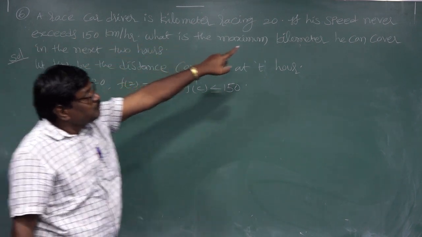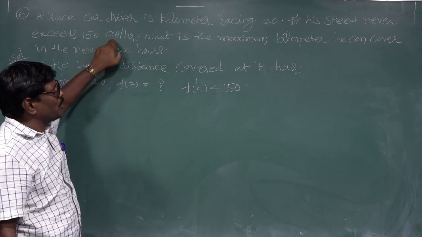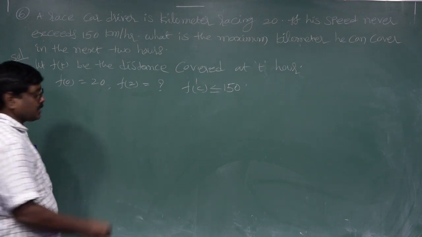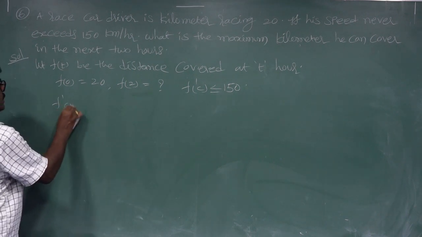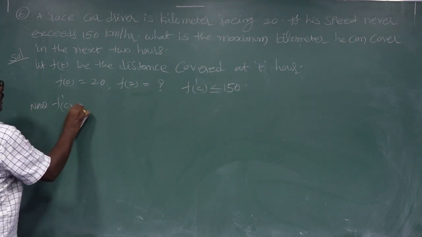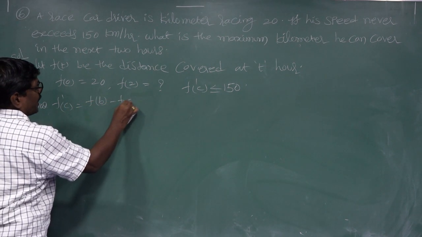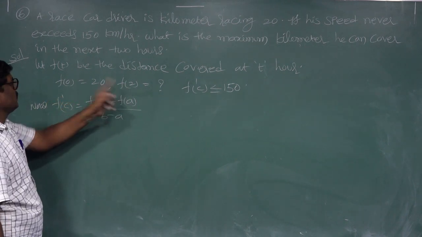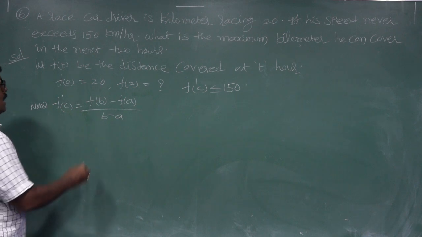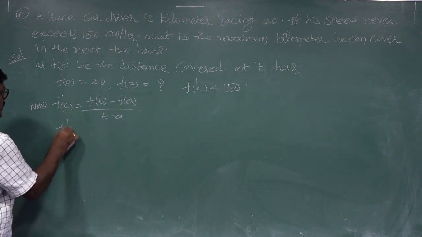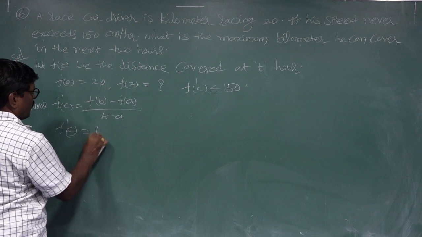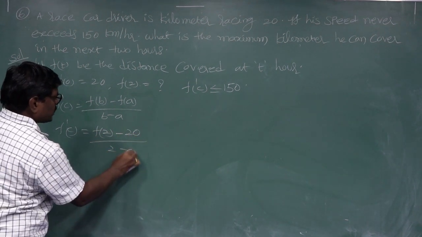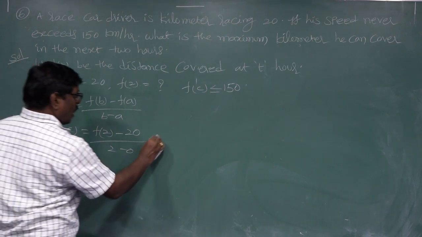That his speed never exceeds 150 kilometers. f'(c) is less than or equal to 150 kilometers. Now f'(c) is equal to (f(b) minus f(a)) by (b minus a). Here a is equal to 0, b is equal to 2. So f'(c) is equal to (f(2) minus f(0)) by (2 minus 0), which is less than or equal to 150.